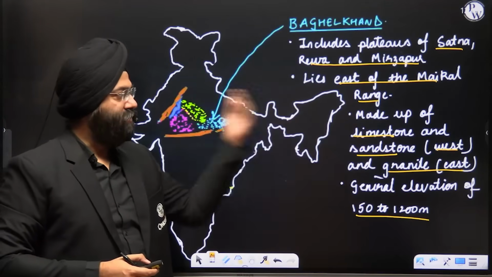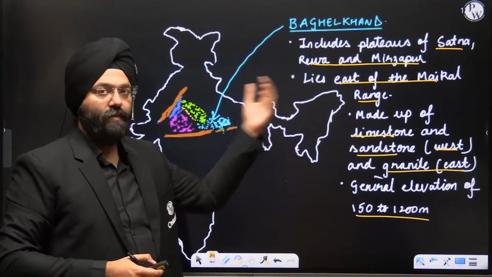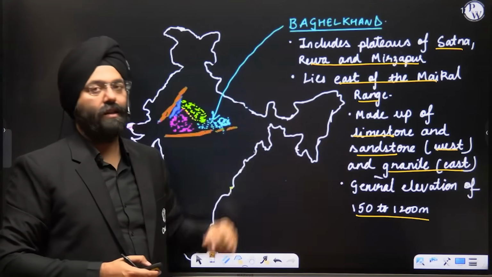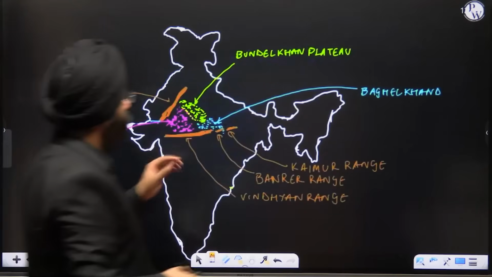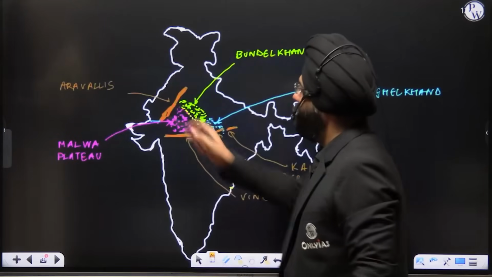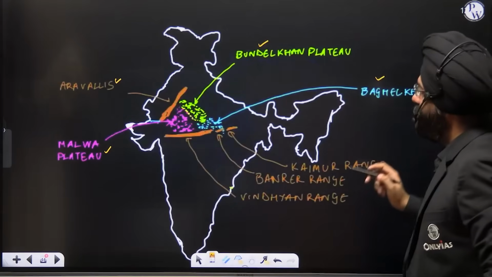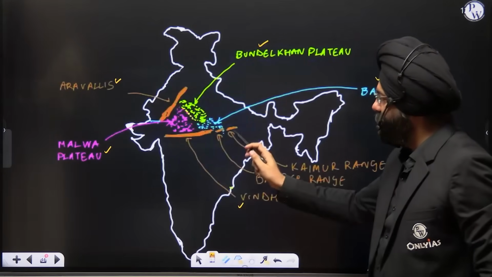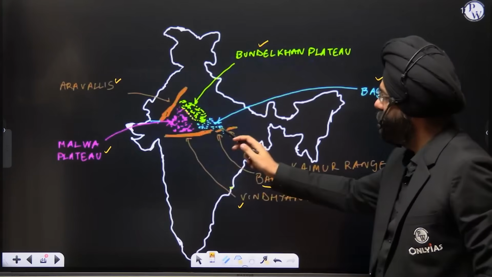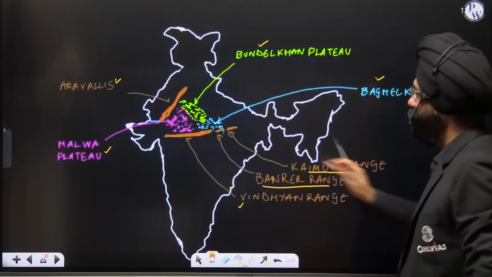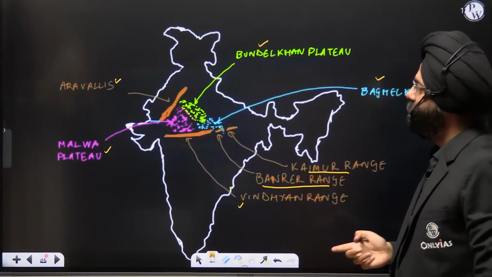Clear? That means on the western side, sedimentary rocks play an important role. On the eastern side, the granitic rocks play an important role. Let's move ahead. So what have we seen? We have studied Aravallis, we have studied Malwa, we have studied Bundelkhand, we have studied Baghelkhand, we have studied Vindhyan. Further extensions of the Vindhyan range are in the form of Bharner range, and further are the Kaimur range. These are the two ranges which further extend from the Vindhyan range. Let's move ahead.